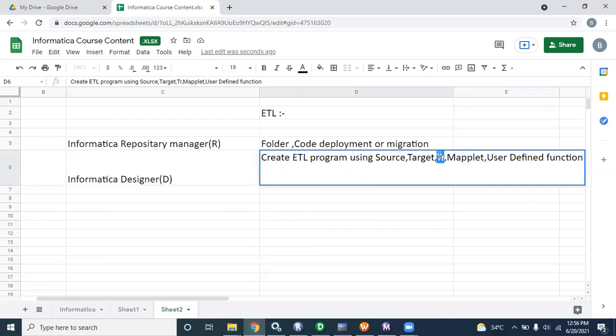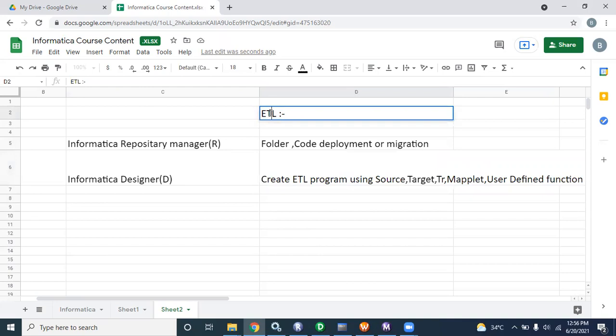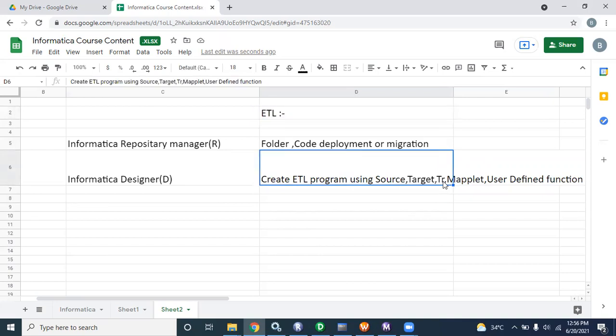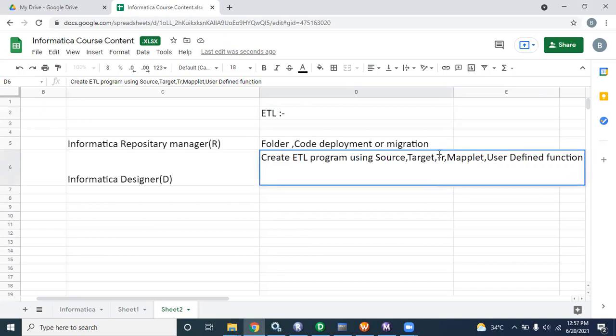In source, you read the data, that means extract the data. Using target, you load the data, that means write the data. And T stands for transformation; that you write in a transformation, which I denote as TR, but the full form is transformation.